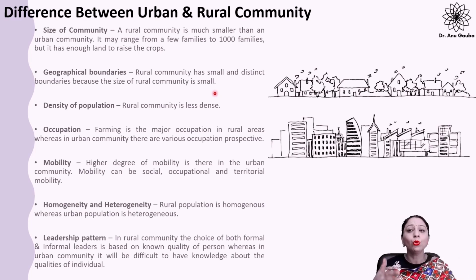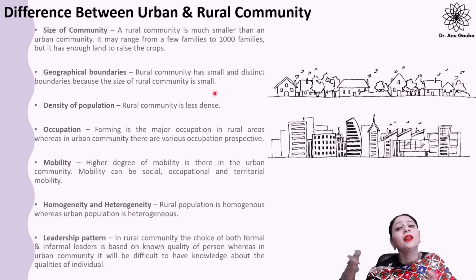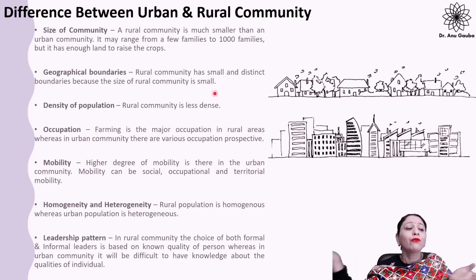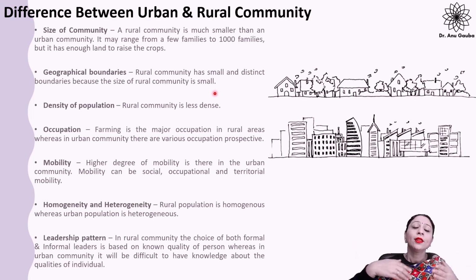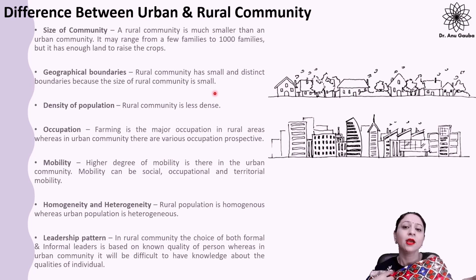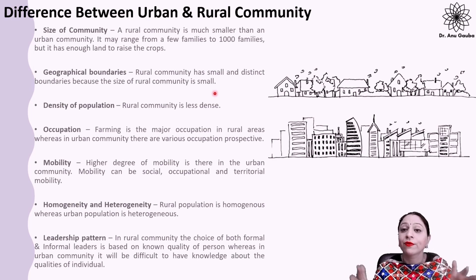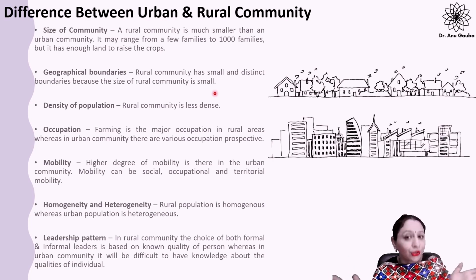Whereas the people who are living in the urban community are heterogeneous. They move from one place to another, right? So they don't have the same interests. They belong to different religions, right? They are from different backgrounds. So in this context, we can say that the urban population is heterogeneous, right?